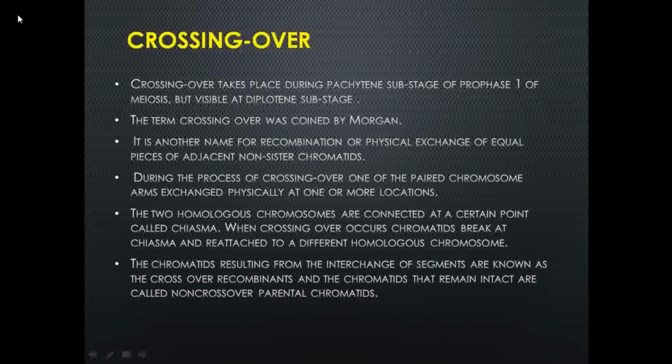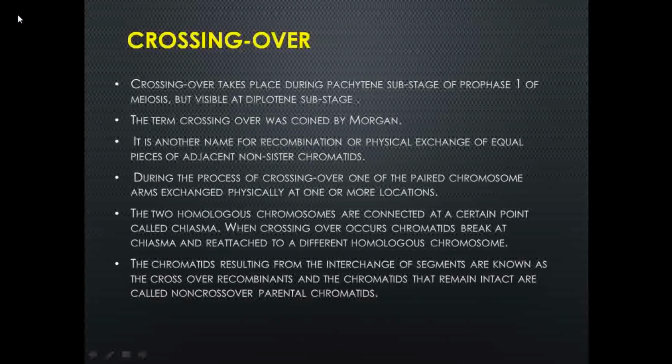It is another name for recombination, or the physical exchange of equal pieces of adjacent non-sister chromatids. So it is the process where recombination takes place because of the physical exchange of the adjacent non-sister chromatids. When you learn about the meiosis process, you will find crossing over in the first meiotic division. So watch that video to understand this topic well.